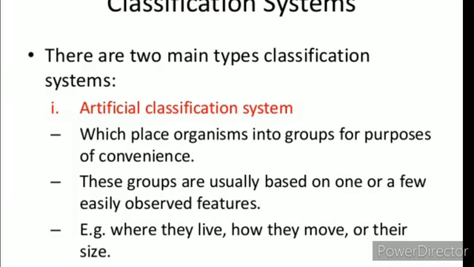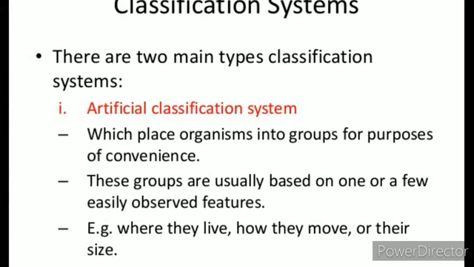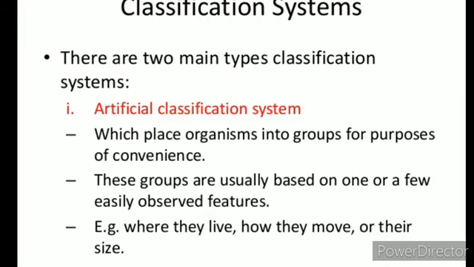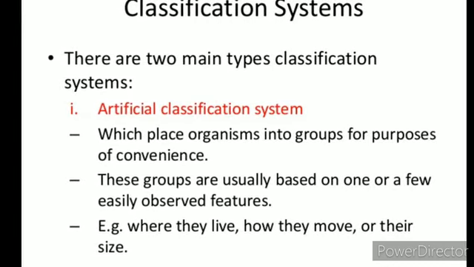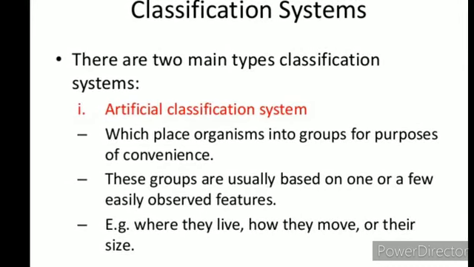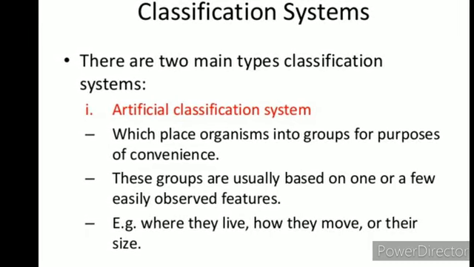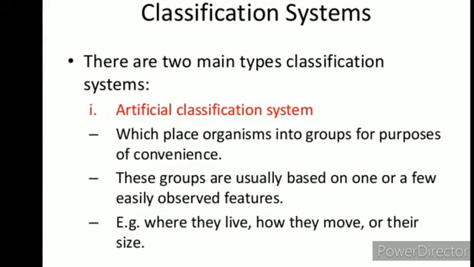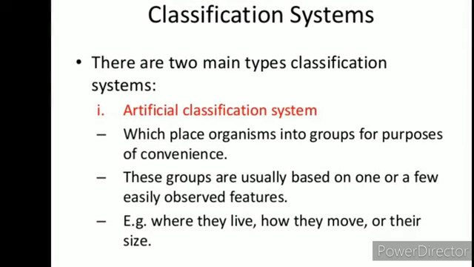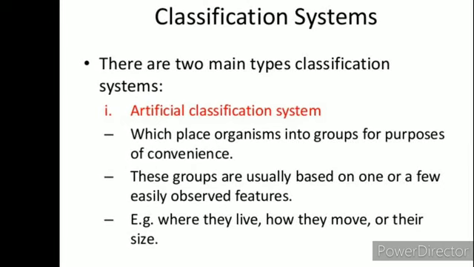Types of classification systems. There are two main types of classification system, that is the artificial classification system and the natural classification system. When we say artificial classification system, it places organisms into groups for purposes of convenience. These groups are usually based on one or a few easily observed features, for example, where they live, how they move, or their size. So this is the artificial classification system.